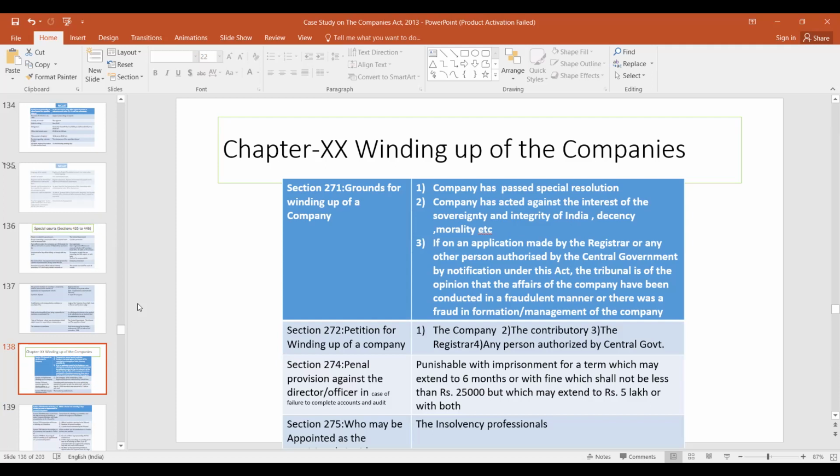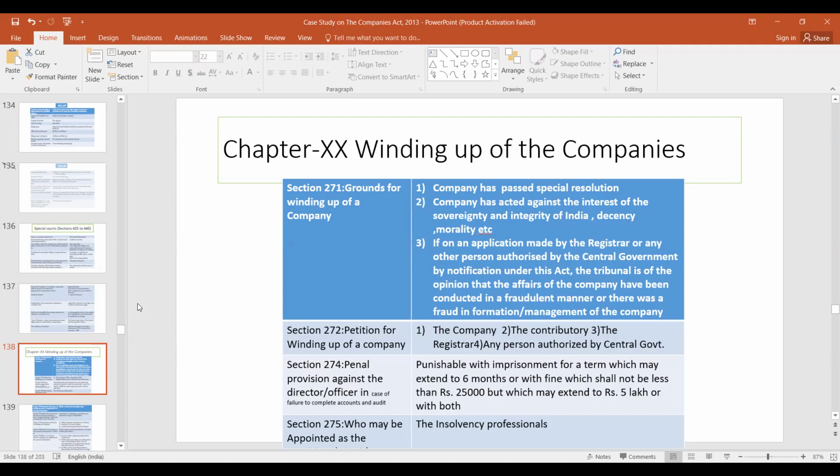So grounds for winding up of a company: if you pass a special resolution, or you have acted against the interest of the sovereignty and integrity of India, decency, morality, or if on an application made by the registrar or any person authorized by the central government, the tribunal is of the opinion that the affairs of the company have been conducted in a fraudulent manner or there was a fraud in formation or management of the company, they may issue the orders for winding up.